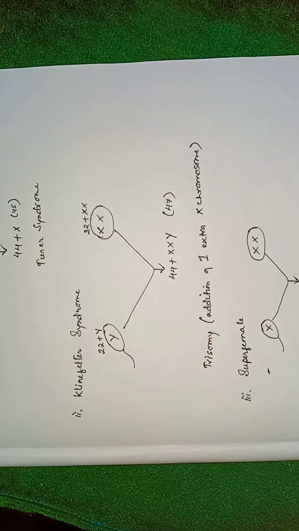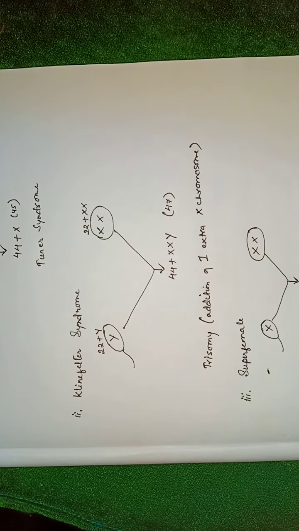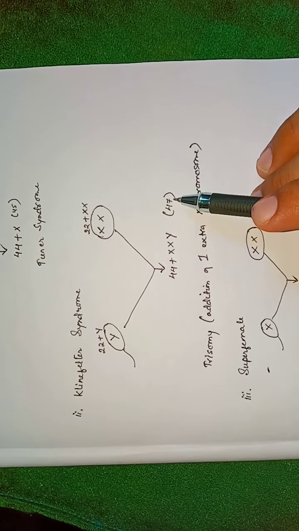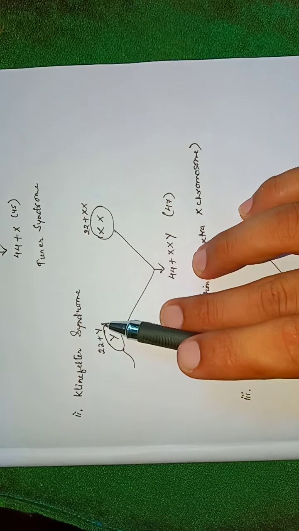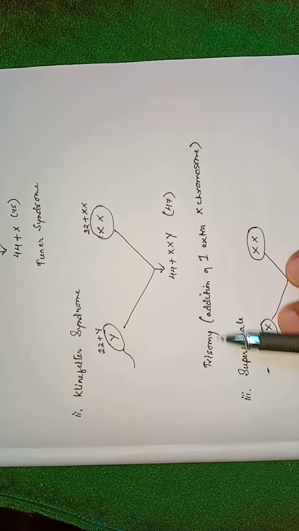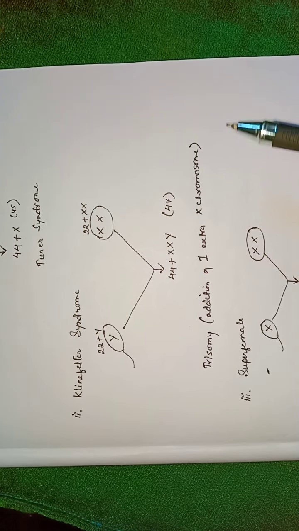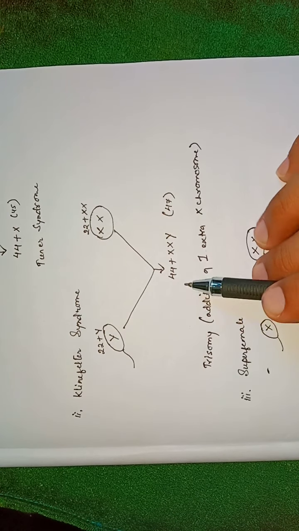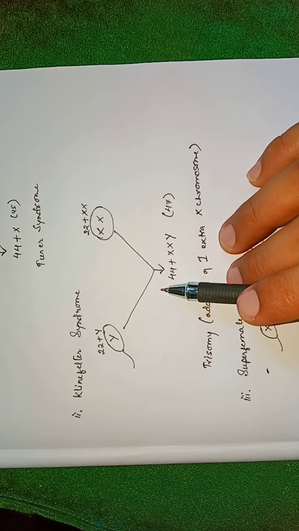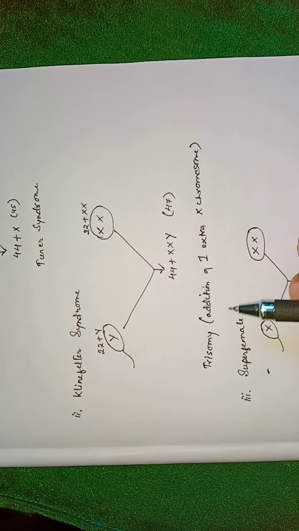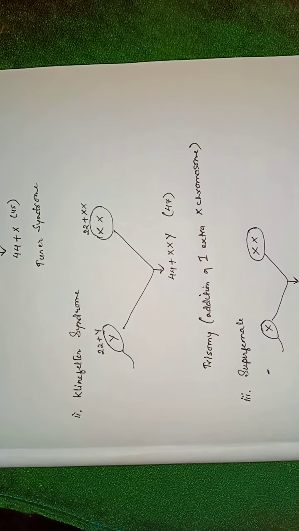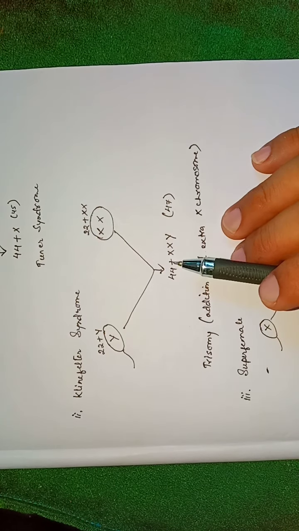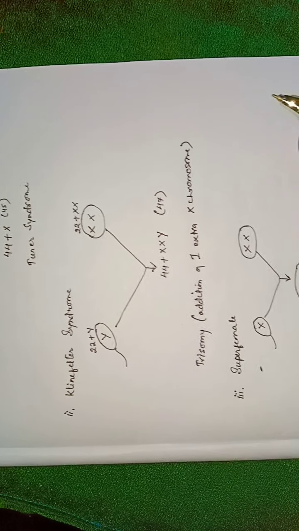So the individual suffering from Klinefelter will have 47 chromosomes with one extra X chromosome. So Klinefelter arises because of the condition called trisomy. Trisomy refers to the addition of one extra X chromosome. Morphologically, these males are sterile and have feminized characters with underdeveloped genitalia and exhibit some degree of breast development. Breast development in case of male is called gynecomastia. They also exhibit mental retardation and have limited intelligence.